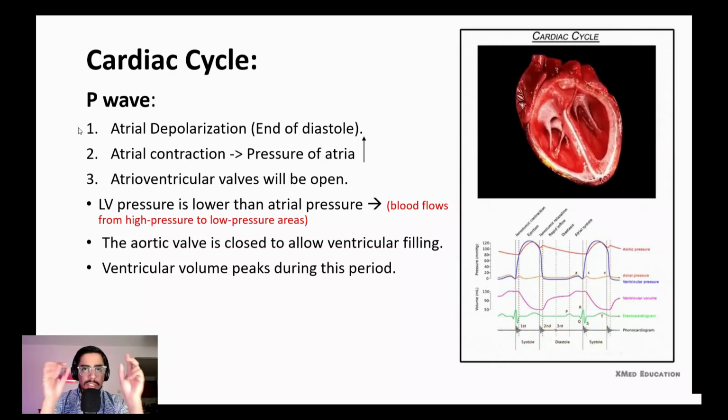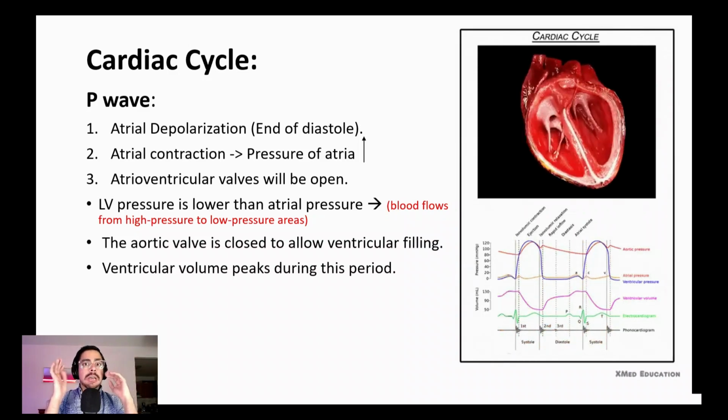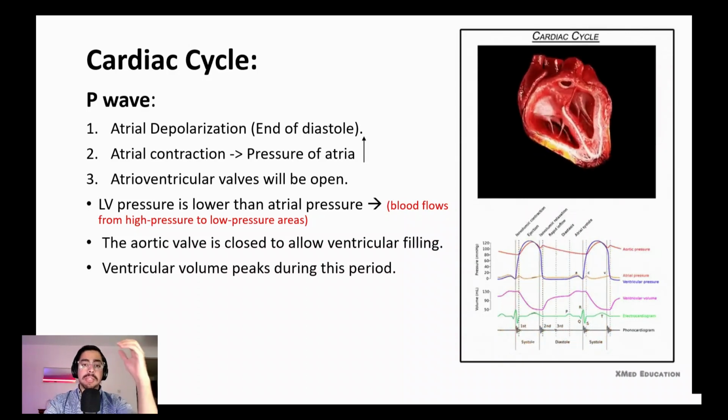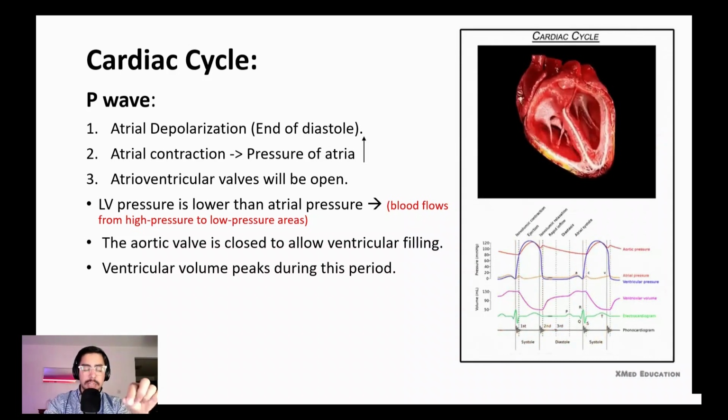There is one physics note that you need to know. Everywhere that pressure goes, blood will go. So left ventricle pressure is lower than atrial pressure. That's why blood from the atrium goes to the ventricle, because the pressure of the atrium is higher than the pressure of the ventricle at this time.